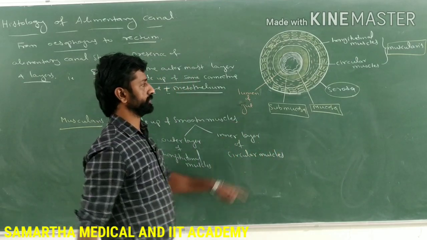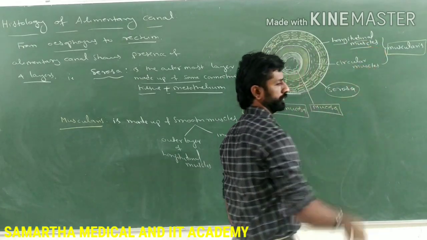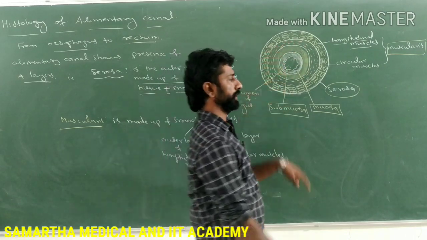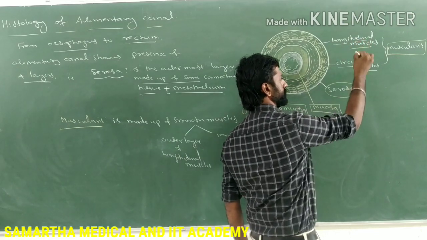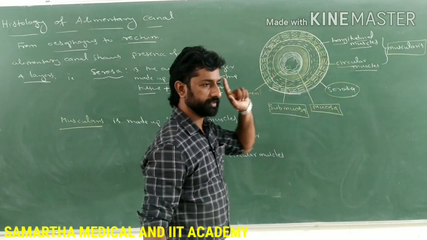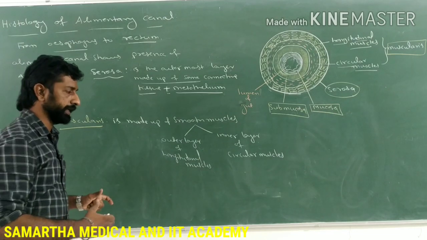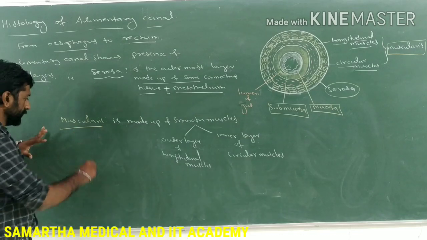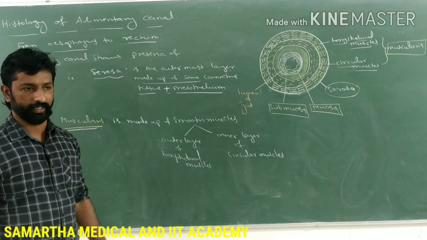See, in this diagram also you can see the outer layer of muscles. Those are the longitudinal muscles, and the inner layer is arranged in a circular manner. These are called circular muscles. Together, outer longitudinal muscles and inner circular muscles form a layer called muscularis, the second layer of the alimentary canal. And here you can expect questions for the NEET examination, as muscularis is the most important layer of the alimentary canal.